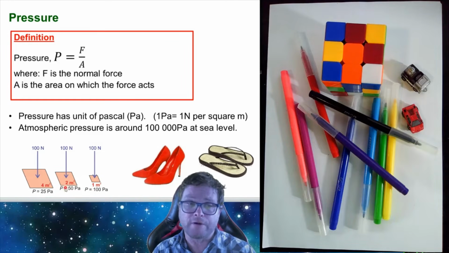Shown here is an example of a force of 100 newtons being applied in each of these 3 cases. But in the 3 cases, it's applied to different areas. Here it's applied to 4 square meters, here it's applied to 2 square meters, and here it's applied to 1 square meter. As the area gets smaller, applying the definition, you can see that the pressure gets bigger. It increases from 25 pascals in the first case to 100 pascals in the final case, or 100 newtons per square meter.